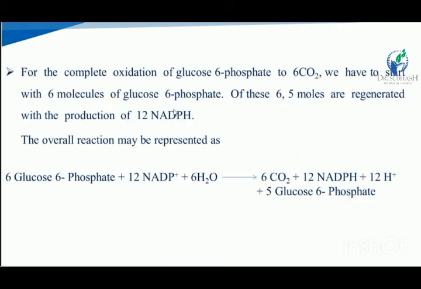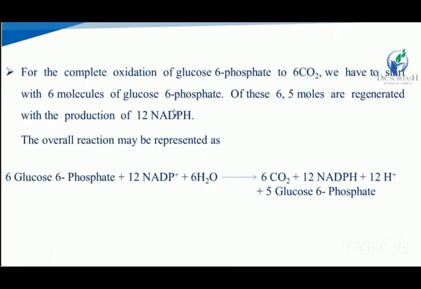For the complete oxidation of glucose 6-phosphate to 6 carbon dioxide molecules, we have to start with 6 molecules of glucose 6-phosphate. Of these, 5 moles are regenerated, with the production of 12 NADPH.